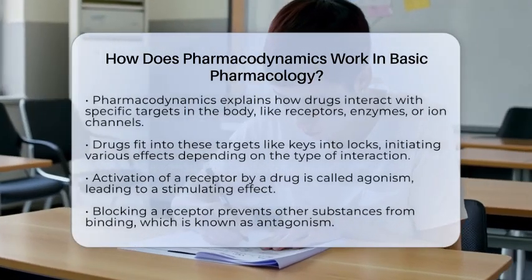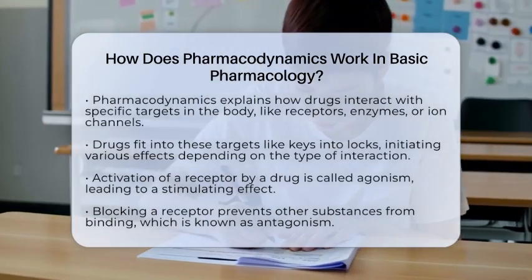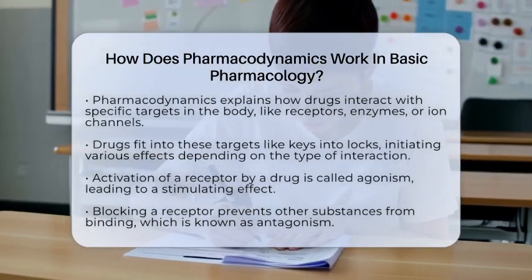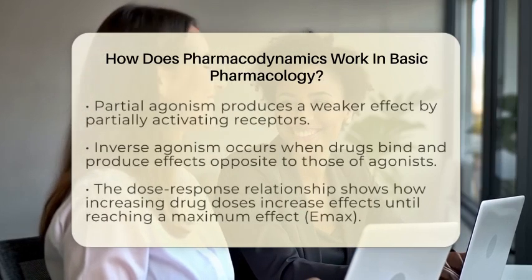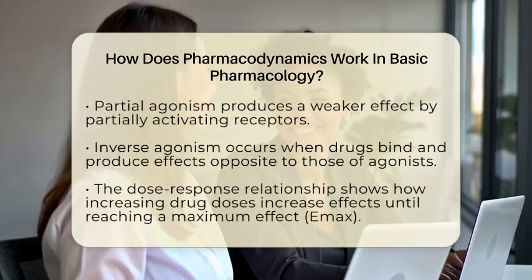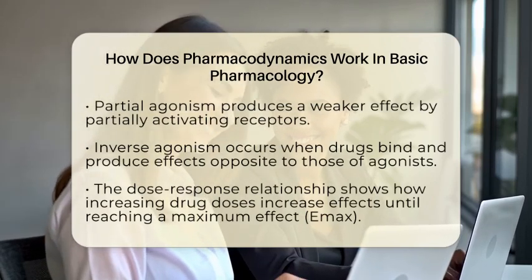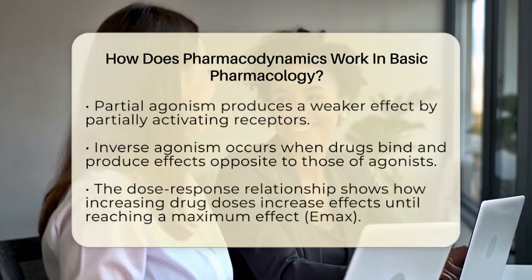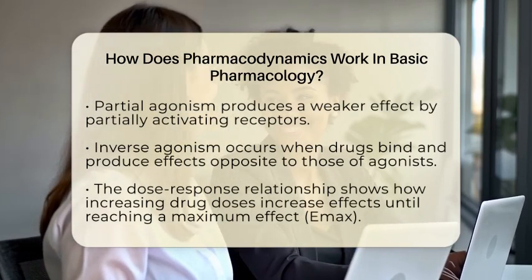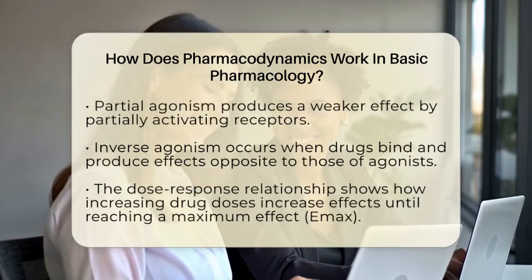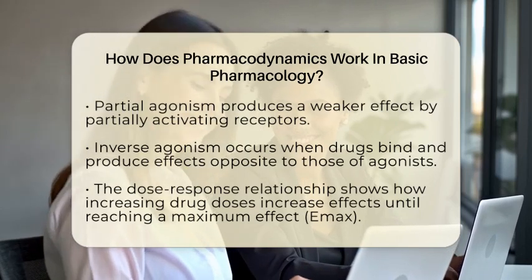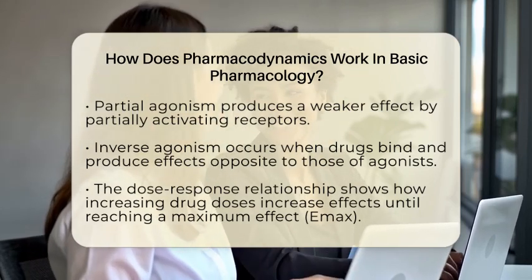It might activate the receptor, which is called agonism, leading to a stimulating effect. Or it might block the receptor, preventing other substances from binding, which is known as antagonism. Sometimes, drugs partially activate receptors, giving a weaker effect called partial agonism. There are also drugs that bind and produce the opposite effect of an agonist, called inverse agonism. Besides these, drugs can replace natural substances, stabilize receptor activity, or cause chemical changes that are beneficial or harmful.